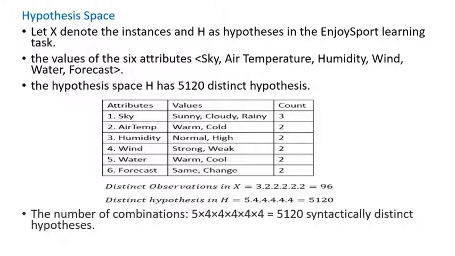Generally, for the general-to-specific ordering of hypotheses, consider two hypotheses. For example, sky is sunny, air temperature is ?, humidity is ?, wind is strong, water is warm, and forecast is same. This is the general-to-specific ordering. These are some examples.